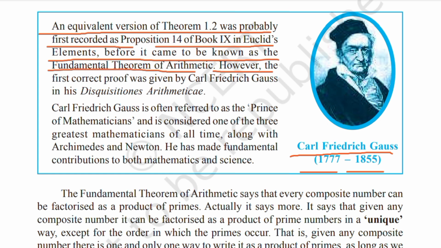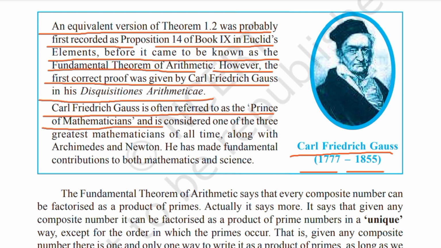However, the first correct proof was given by Carl Friedrich Gauss in his Disquisitiones Arithmeticae. Carl Friedrich Gauss is often referred to as the Prince of Mathematicians and is considered one of the three greatest mathematicians of all time. Along with Archimedes and Newton, he has made fundamental contributions to both mathematics and science.